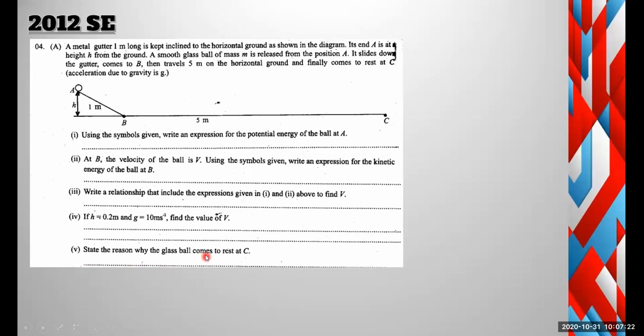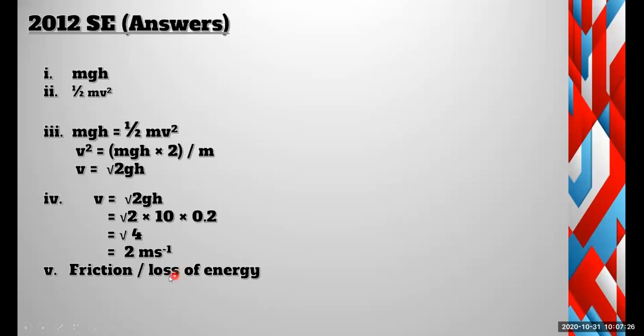Why is the ball coming to rest at C? Because of the loss of energy, the friction, right? This kinetic energy built up at the point B will be lost as friction. It will be spent as friction, so the ball will stop.